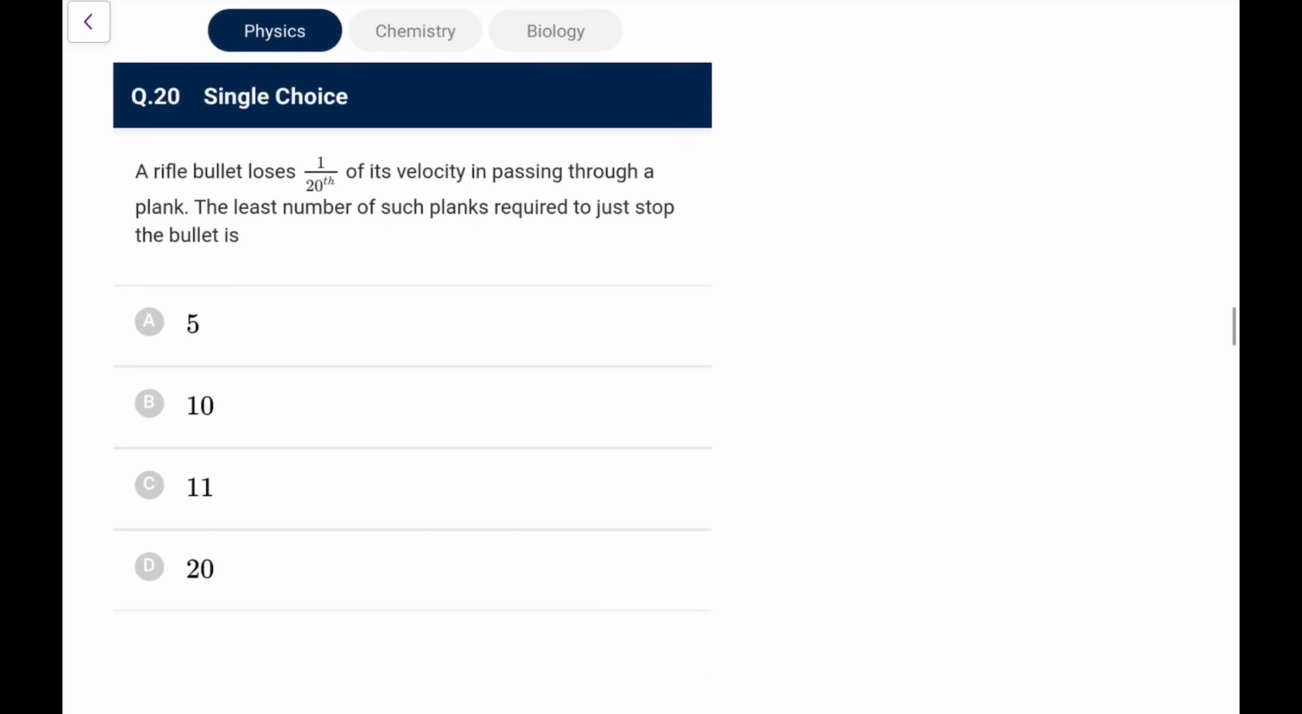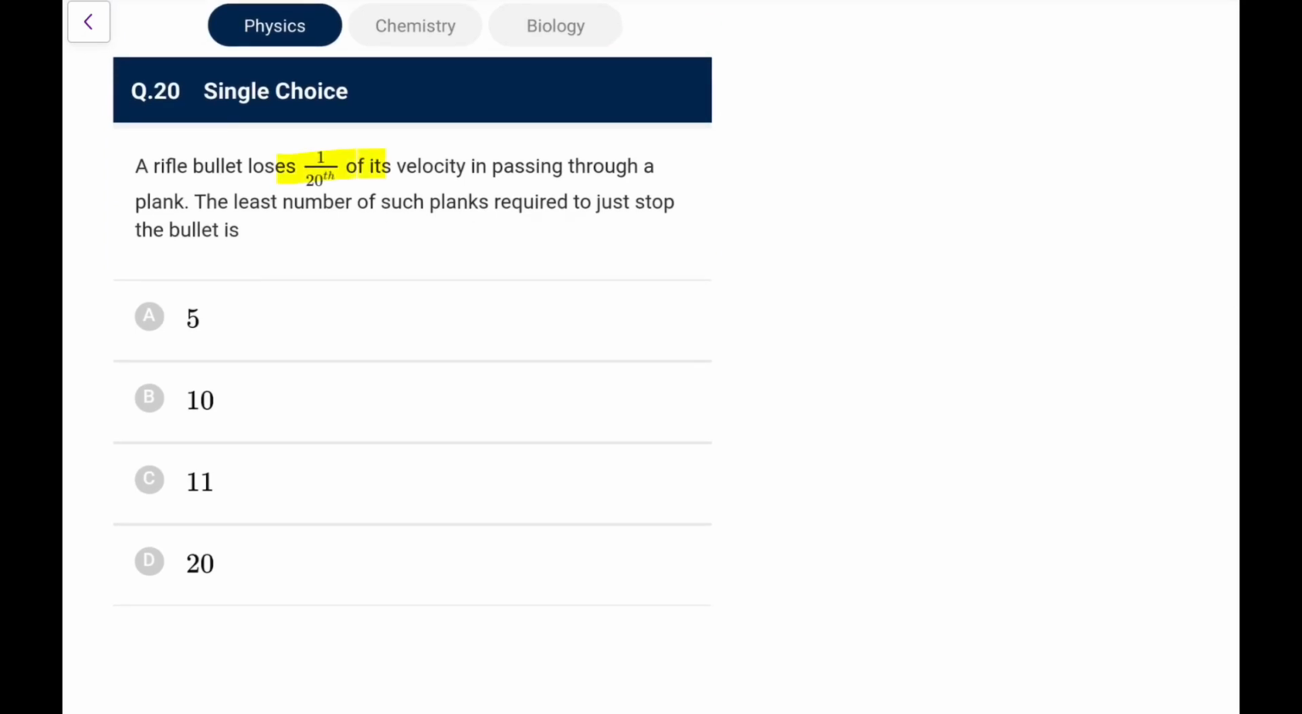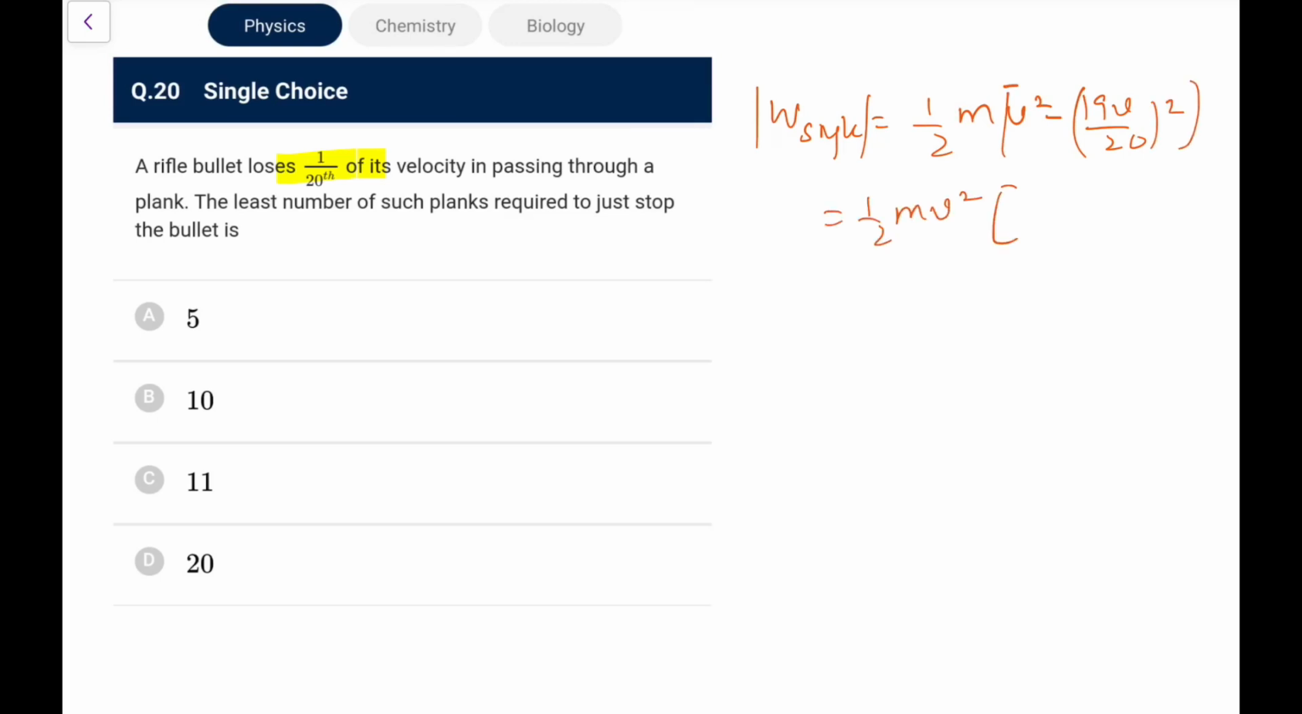Next, a rifle bullet loses 1 by 20 of its velocity in passing through a plank. The least number of such planks needed to stop it will be? So again a standard question. First of all, work done by a single plank, we can write as magnitude, we can say negative it was. So half m v square, 1/20 loses, so it becomes 19 v by 20 whole square. So we have half m v square, and this becomes 20 square minus 19 square. So 400 minus 19 square, 19 into 19, that is 19 times 20 is 380, 380 minus 19 is 361. So it is 361 by 400.